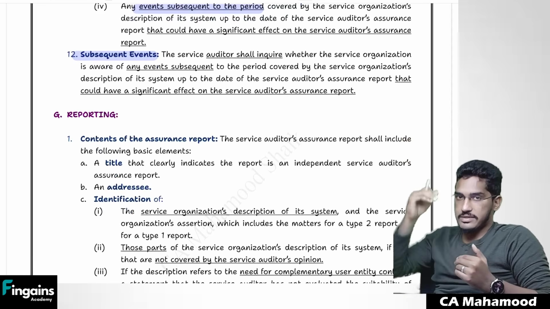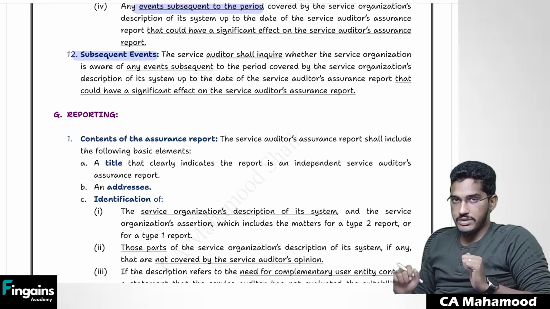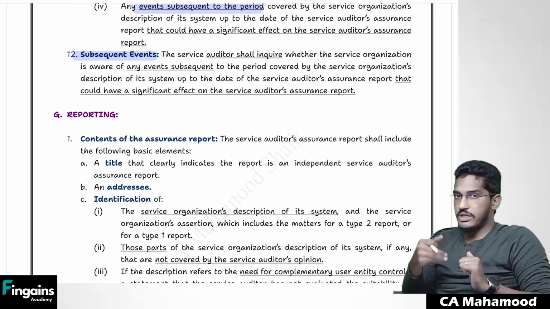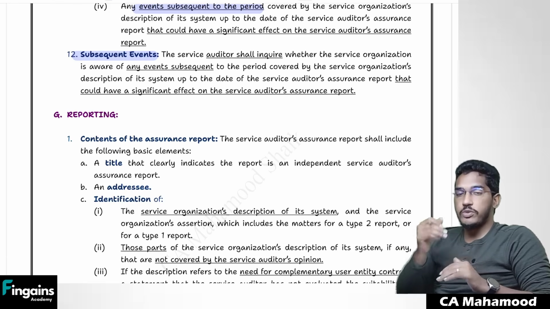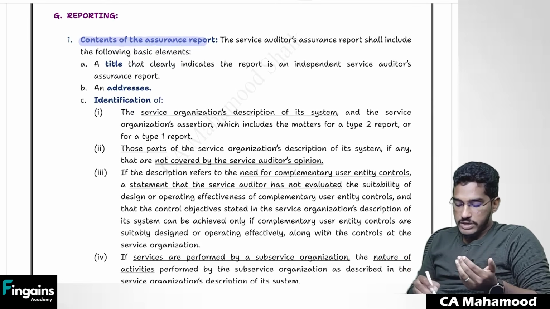So these are all the various steps which you need to perform in case if you are appointed for doing that engagement. So once you are done with all these procedures, you are required to give a report or not. You are required to give an assurance. That assurance should be given in the form of a written report. How that report should be prepared? So that guidance has also been given. So what should be the contents of the assurance report?